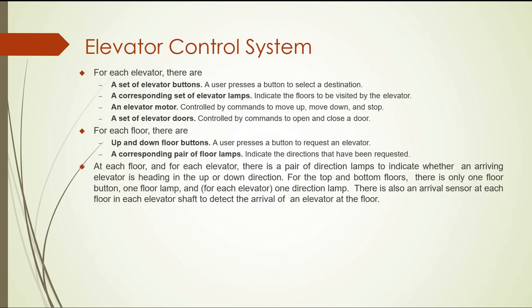Okay, what else here? So here is the description of how it works. Once you press the button, the elevator should close the door, and then start.